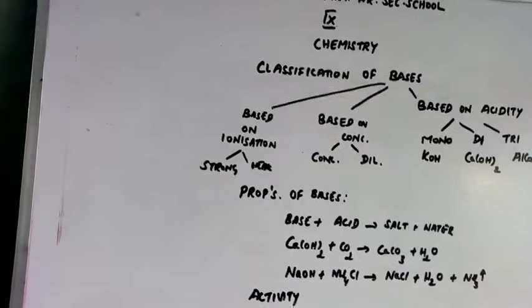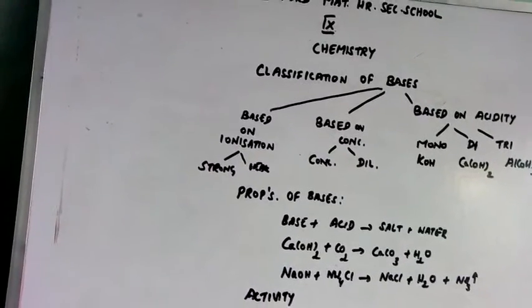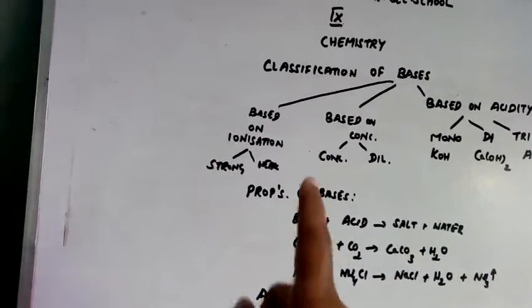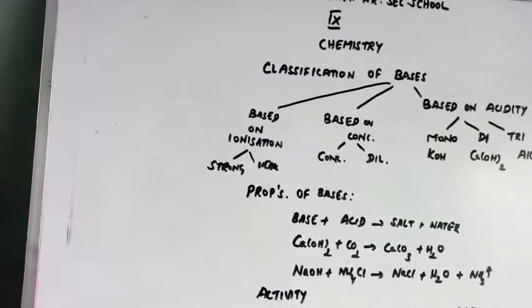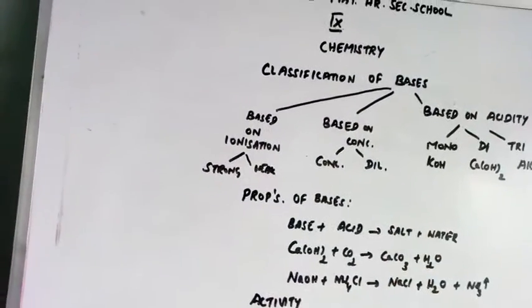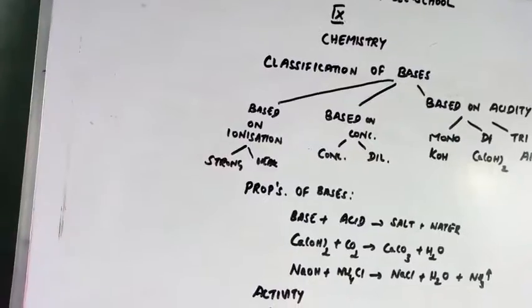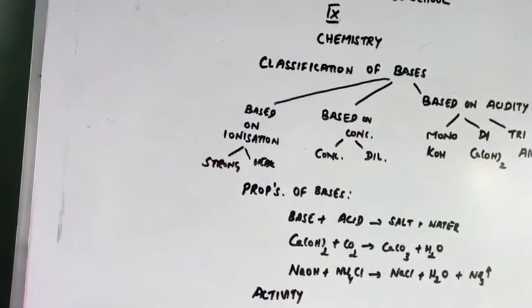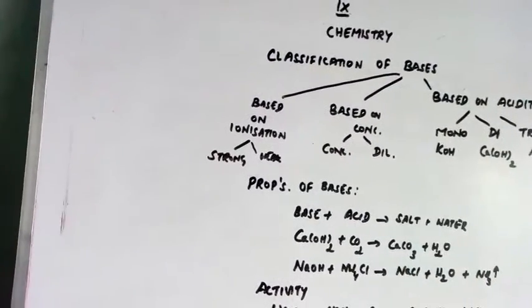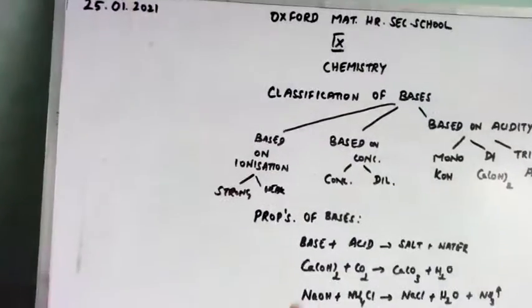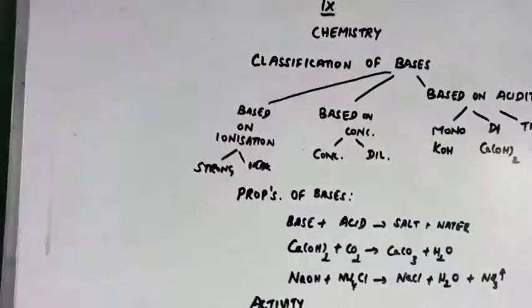Clear? So, if the alkali possesses a low percentage of water, then it is concentrated alkali. If it is having a high percentage of water, then it is dilute alkali. In dilute alkali, alkali concentration is very less. Clear?